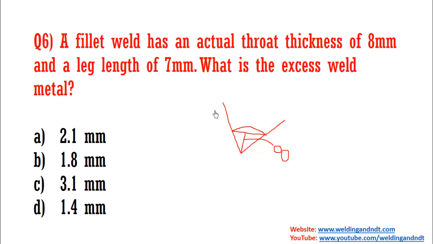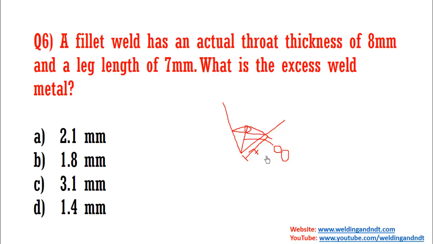That is very clear. And leg is 7 mm. So the leg length is 7 mm. So leg is this distance. This distance is leg. So leg is 7 mm. And the actual throat is 8 mm. Excess weld metal, it is asking this height, the height of this excess weld metal.